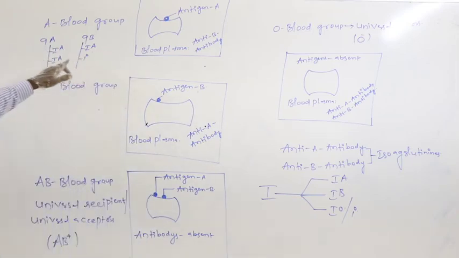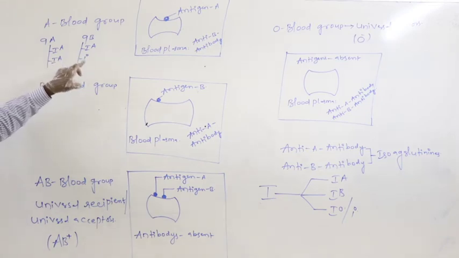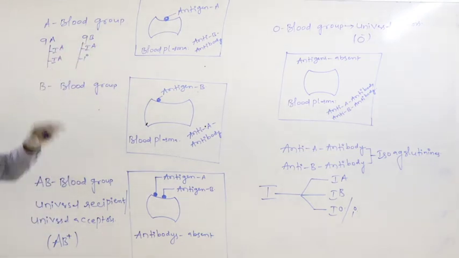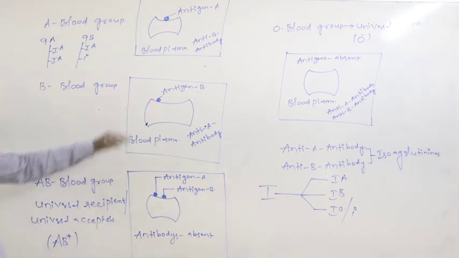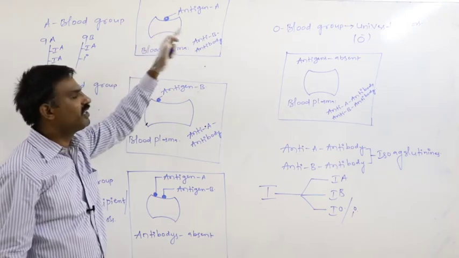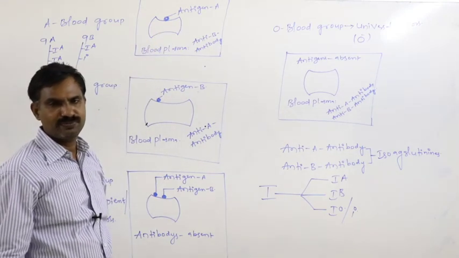In this particular case, though IO is present, it is recessive. IO is recessive, IA is dominant, so IA shows the dominant effect over IO. Finally that leads to the formation of antigen A on the surface membrane of the RBC, and that will be developed into A blood group.